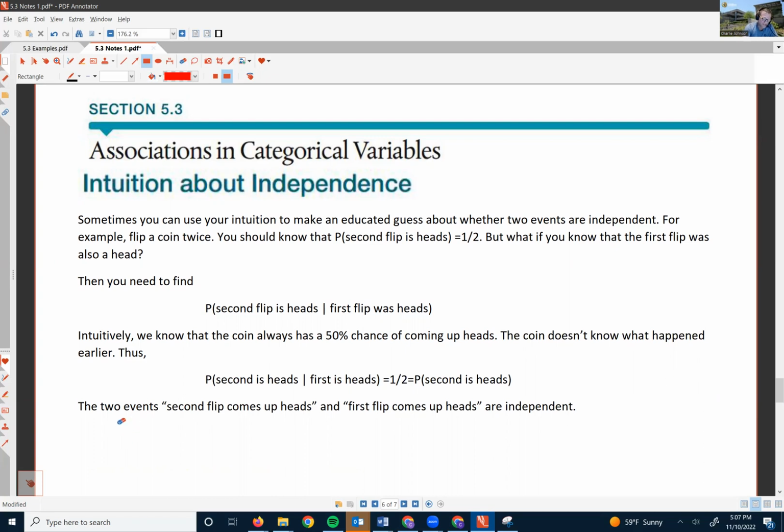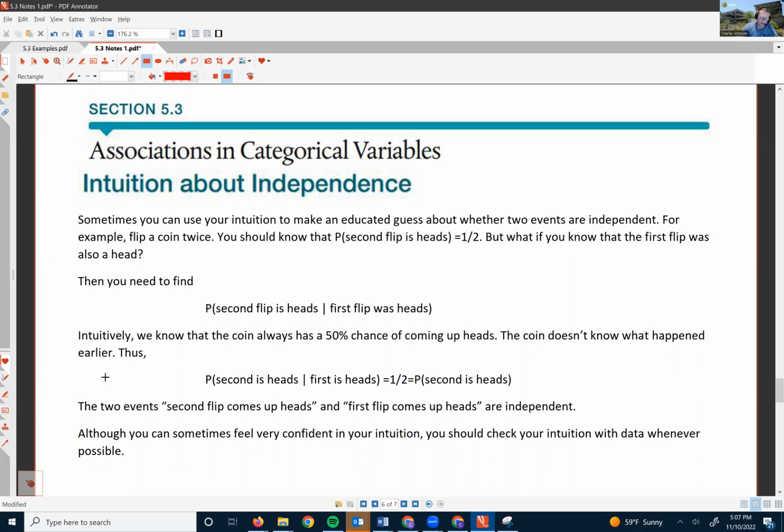The point of this exercise that we're going to be doing now is, although you can sometimes feel very confident in your intuition, you should check your intuition with data whenever possible. And the scenario that I just placed up there is a common misconception amongst gamblers.